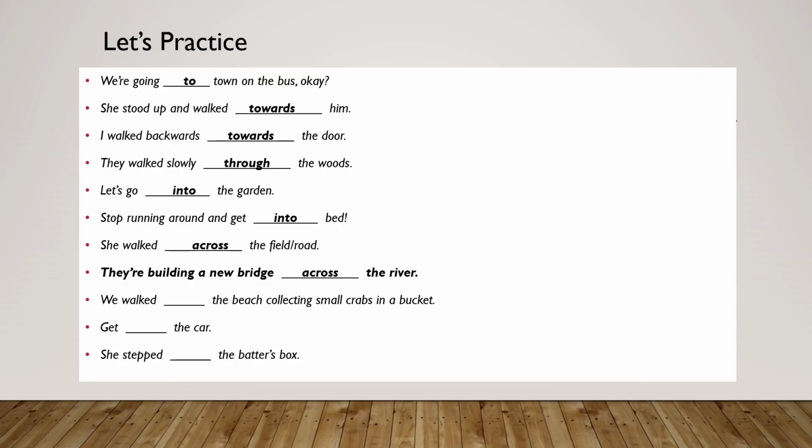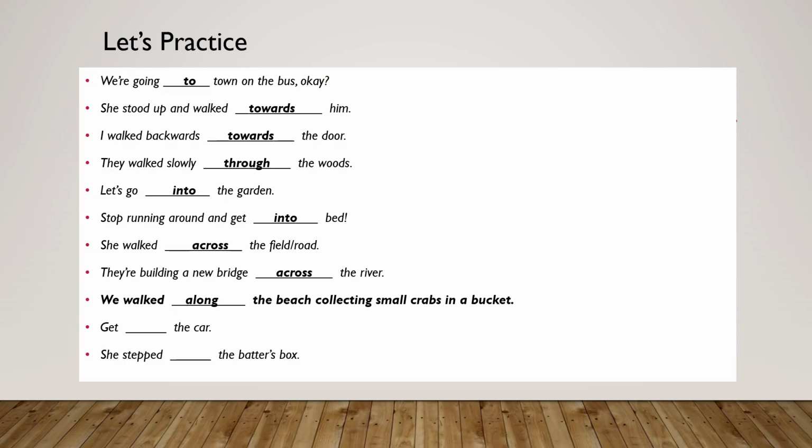We walked blank the beach, collecting small crabs in a bucket. This shows the action is done on the side of the beach, going from one place to another continuously. We need to follow a parallel line to not cross the beach or the water. So simply, what could we use here? Along. We walked along the beach collecting small crabs in a bucket.